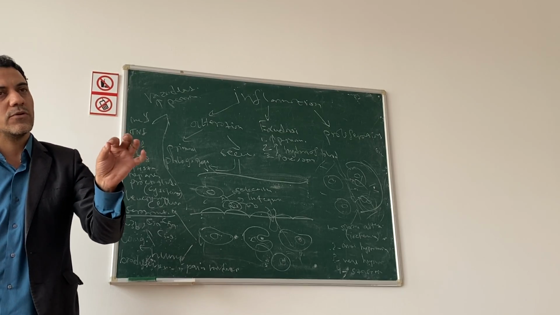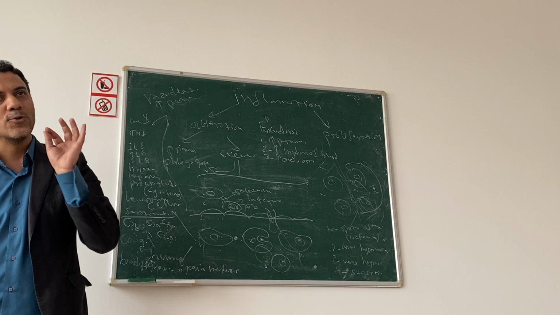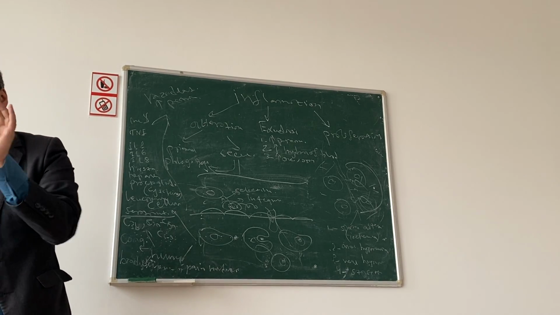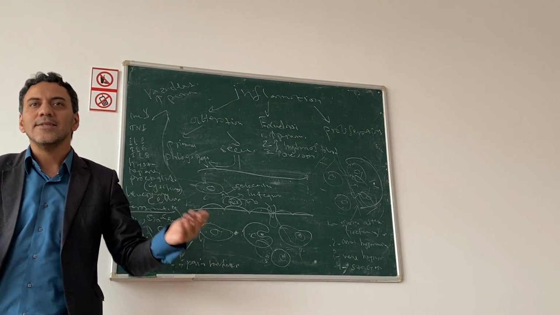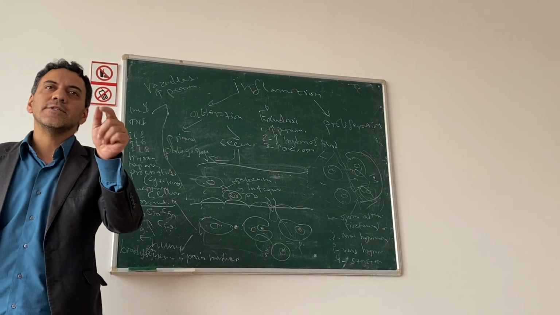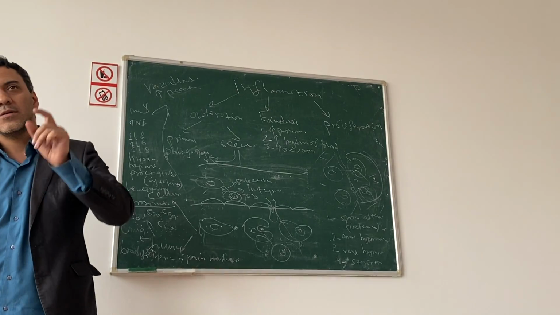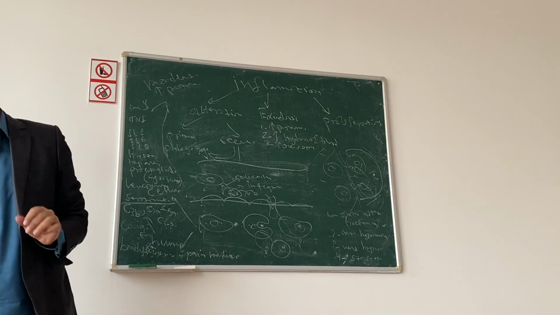We call this syndrome lazy leukocyte. Lazy leukocyte, what does it mean? And who discovered this syndrome? Chediak-Higashi, a Japanese scientist.